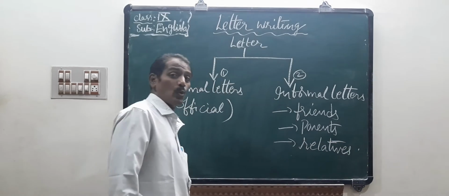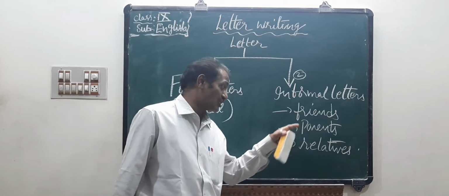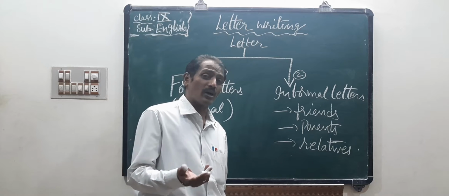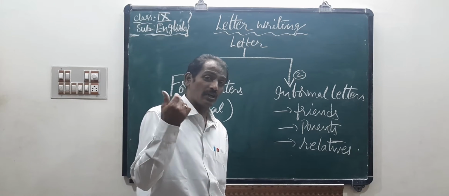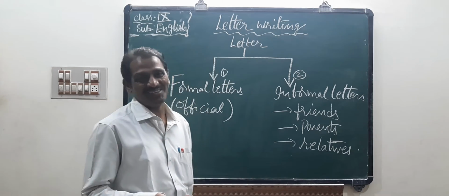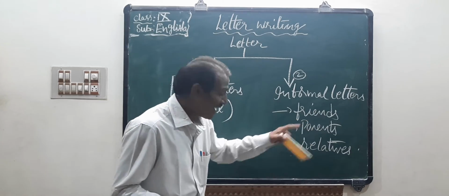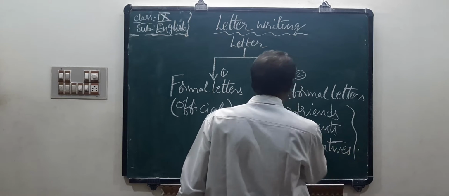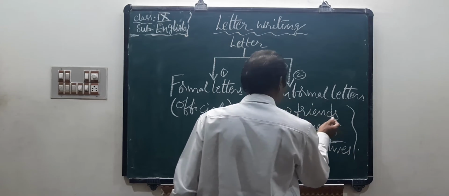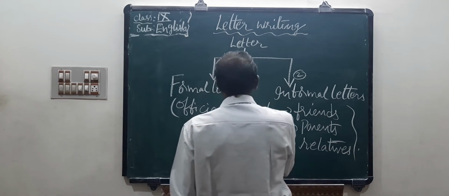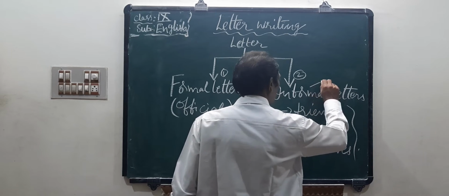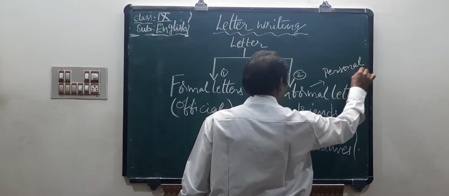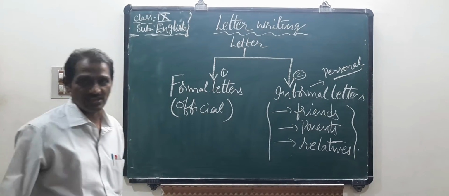So let us go. One who writes to friends, parents, relatives. Relatives means mother or father. Relatives means uncle, aunt. Parents, mother, father. Friends, okay. So this is known as informal, as opposed to official. It is known as personal letters.